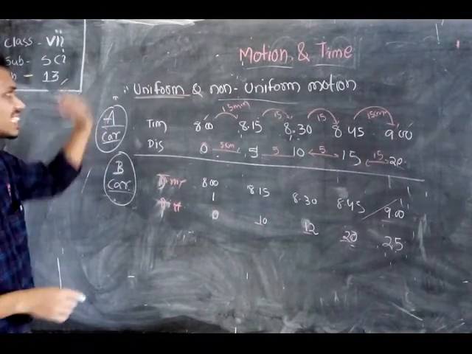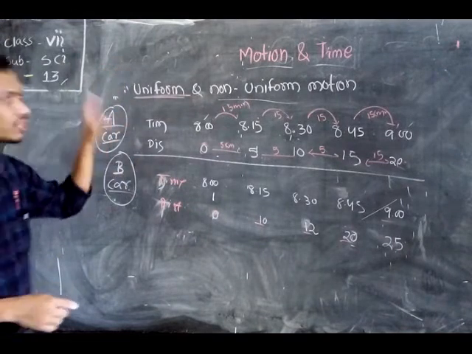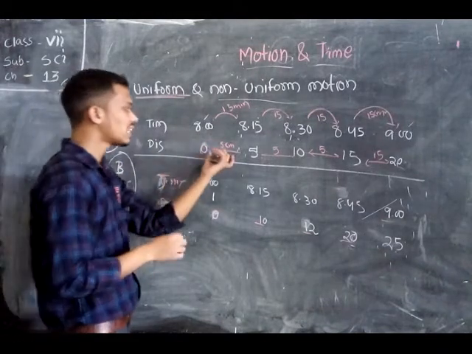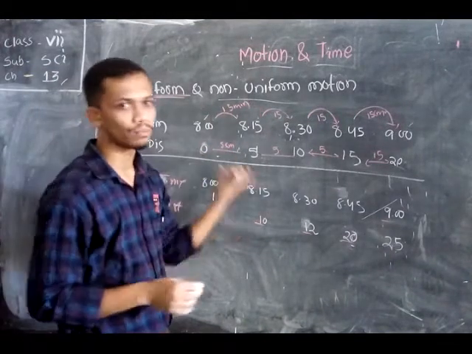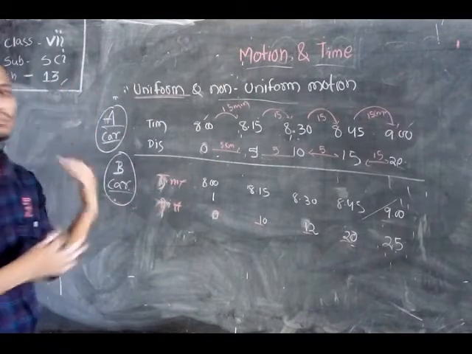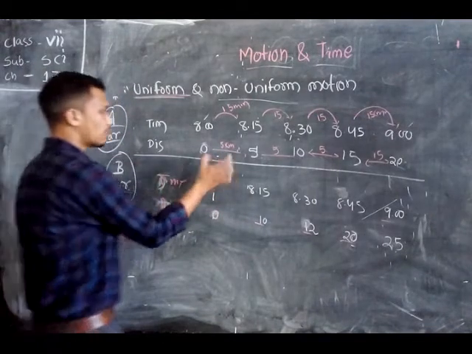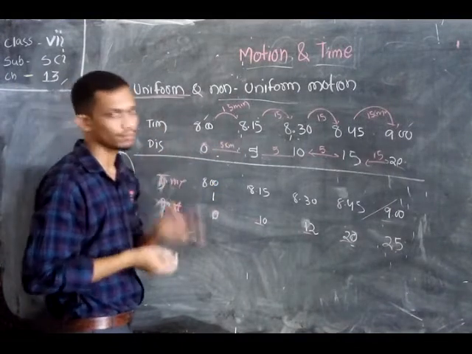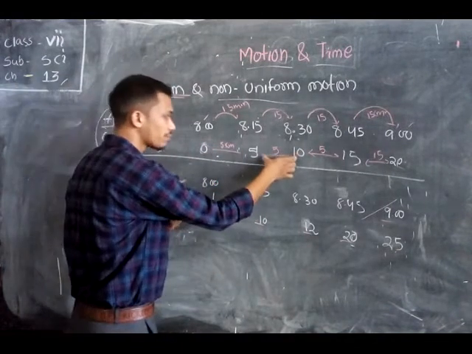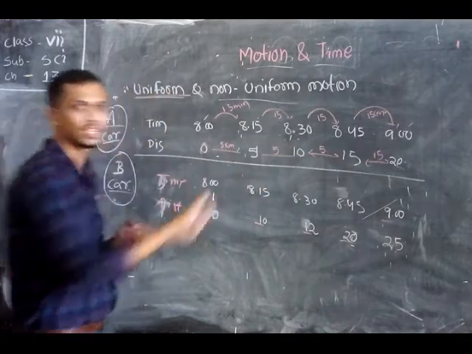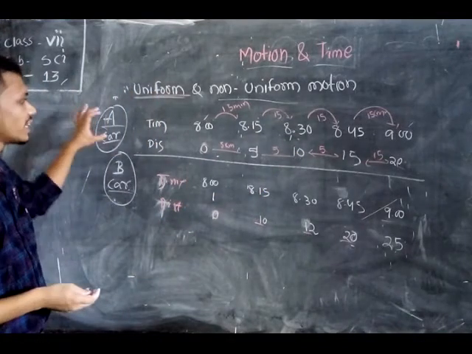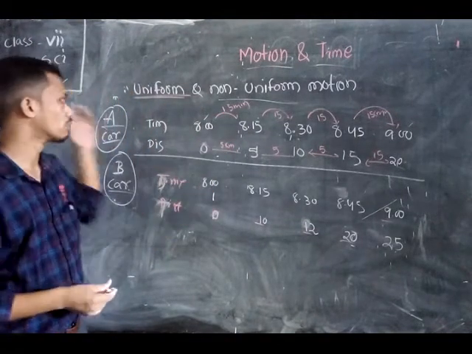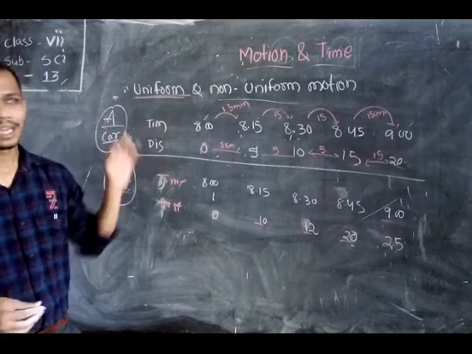So what is the definition of uniform motion? The definition of uniform motion is that when a body travels equal distances after equal intervals of time, the body is said to move uniformly. So here the body moves 5 kilometers per 15-minute time interval. Here also it covers 5 kilometers after a 15-minute interval. Here the body moves equal distances in equal intervals of time. So the motion of car A is called uniform motion.